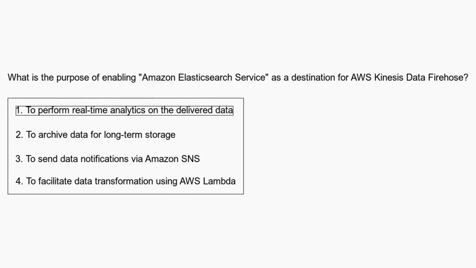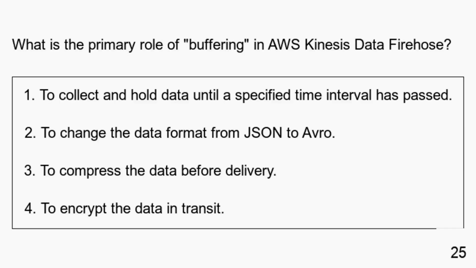Enabling Amazon Elasticsearch Service as a destination for AWS Kinesis Data Firehose allows you to perform real-time analytics on the delivered data. What is the primary role of buffering in AWS Kinesis Data Firehose? To collect and hold data until a specified time interval has passed. To change the data format from JSON to Avro. To compress the data before delivery. To encrypt the data in transit.